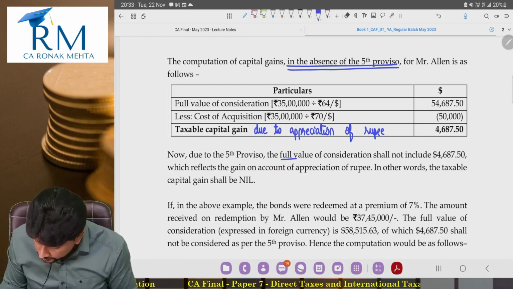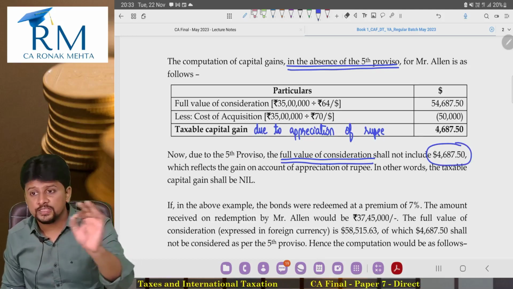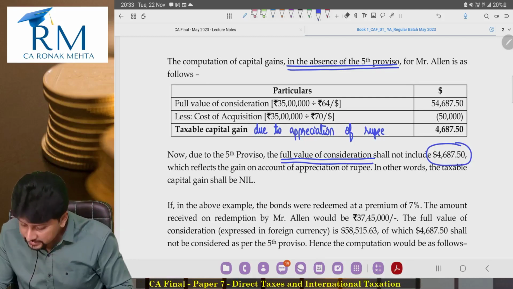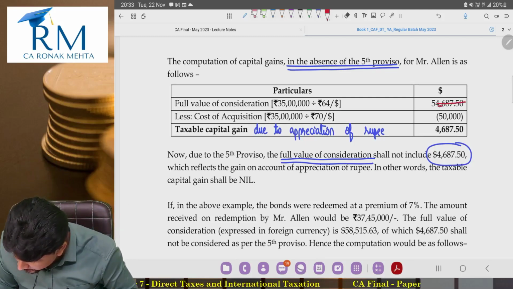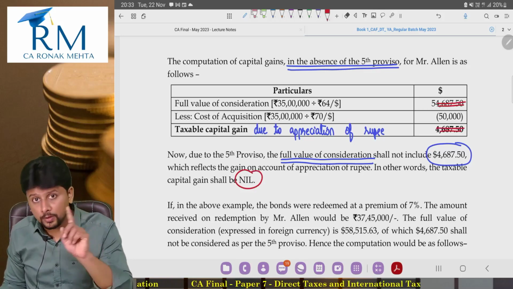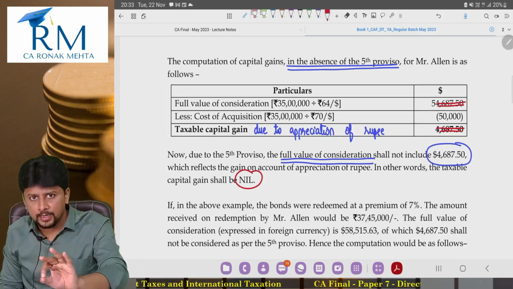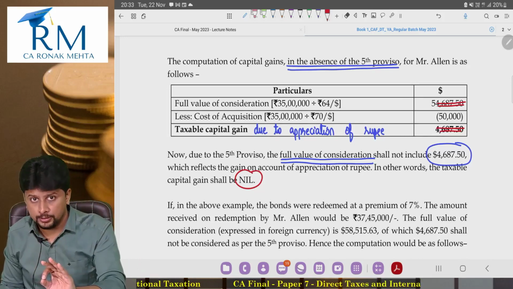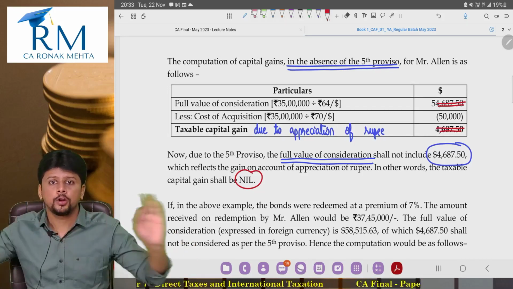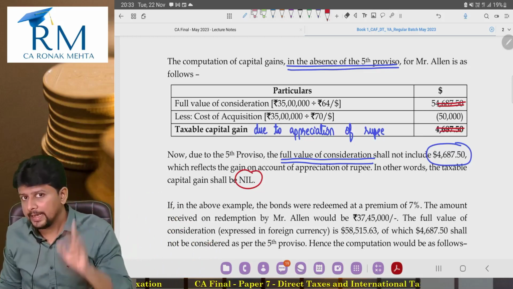My full value of consideration shall not include this 4687.5. It is due to rupee appreciation, 70 becoming 64. FVC may say, we will remove this 4687. Obviously, it meant that taxable capital gain became 0. Now, this is my first example: any capital gain due to rupee appreciation will not be taken into account, will be ignored for FVC calculation, full value of consideration. Example 2.